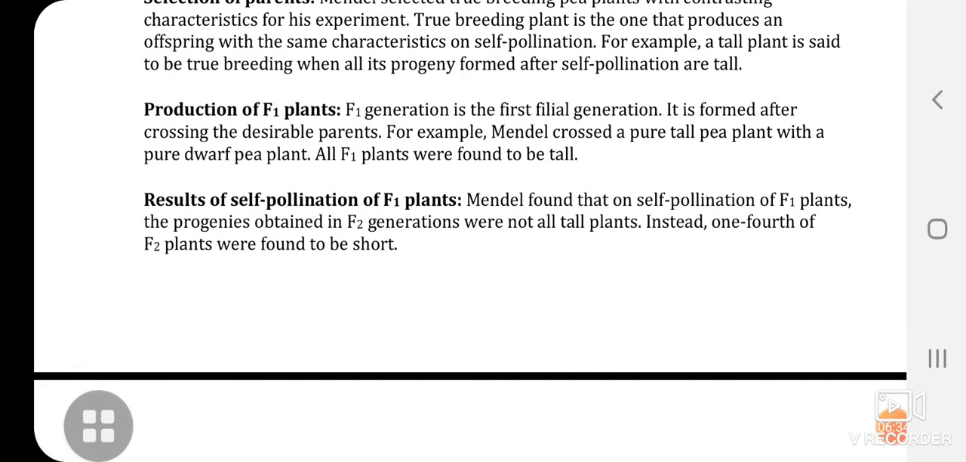Next is results of self-pollination of F1 plants. Mendel found that on self-pollination of F1 plants, the progeny obtained in the F2 generation were not all tall plants. Instead, 1/4 of F2 plants were found to be short. So this was the change when he further pollinated the F1 plants. When F1 plants were self-pollinated, there was a change in the result compared to what he was getting in the F1 generation.